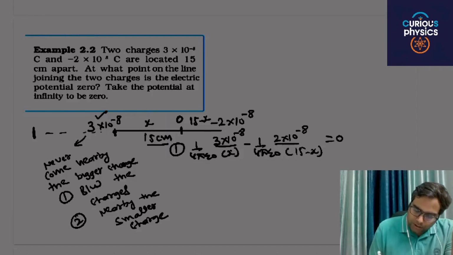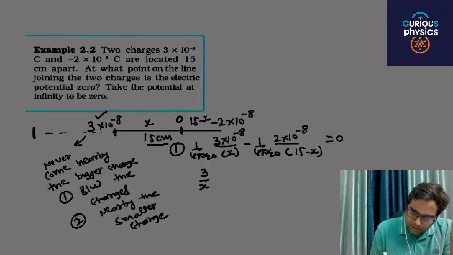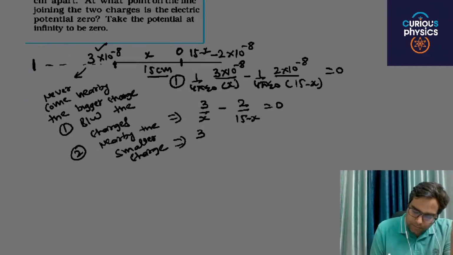Then all the common terms will go, and you will get 3 by x minus 2 by 15 minus x is equal to 0. Then 3 by x is, just simple math, equal to 2 by 15 minus x.